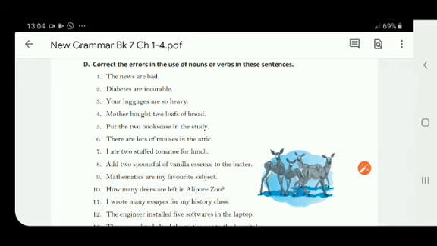Number 1, the news are bad. So in place of are you have to write is. The news is bad. Number 2, diabetes are incurable. So diabetes is the name of a disease, considered as a singular noun. So just remove are and write is.